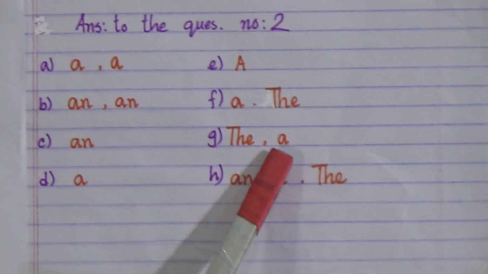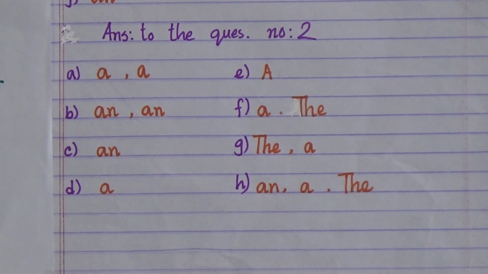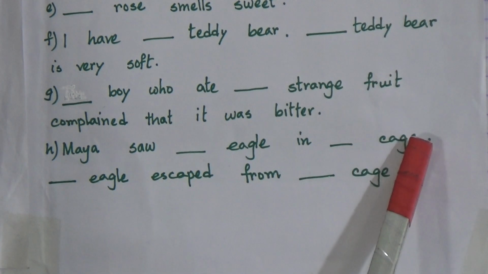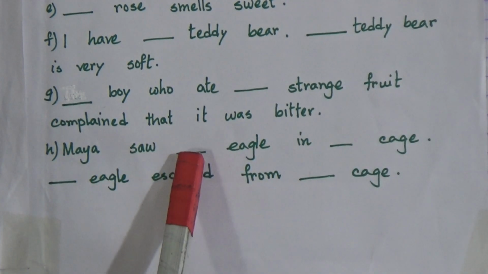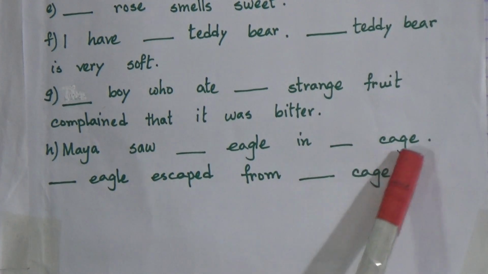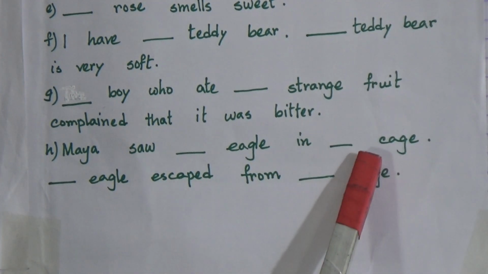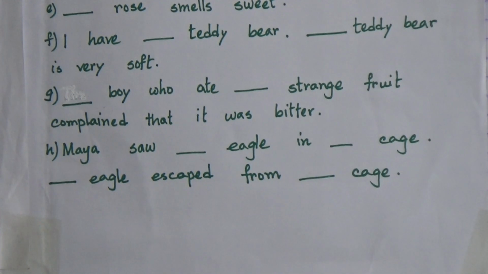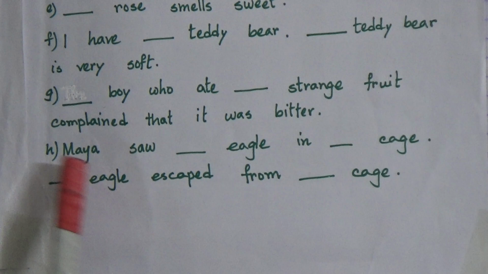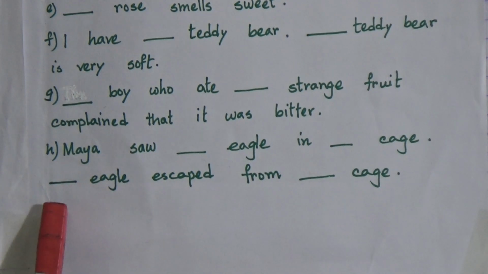Then number H: Maya saw dash eagle in dash cage. So, Maya saw an eagle in a cage, a cage because cage starts with the consonant C. Then again, we are talking about that eagle which Maya saw. So we will say the eagle.